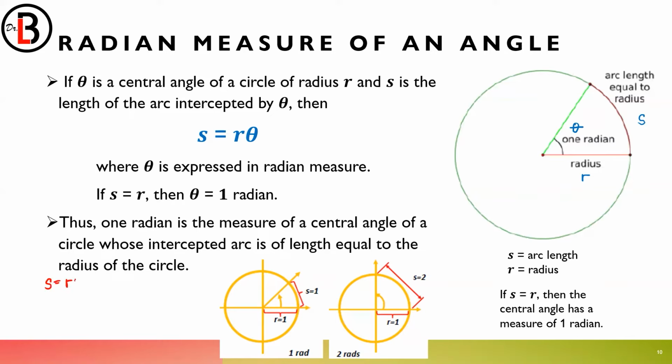If s is equal to r times theta, in here, for the first example, letter A and letter B. For letter A, if s is equal to 1 and r is equal to 1, I can say that theta is equal to 1 divided by 1, which is 1 radian. For letter B, s is equal to 2, r is equal to 1, and then theta. So theta is 2 over 1 or 2 radians. Can you follow? That's why here it's 2 rads. This is 1 rad.